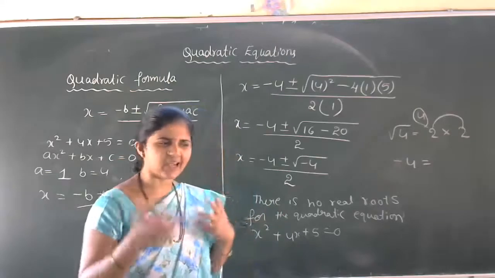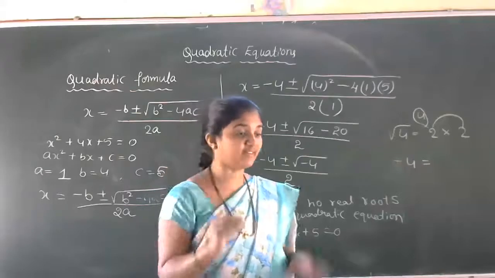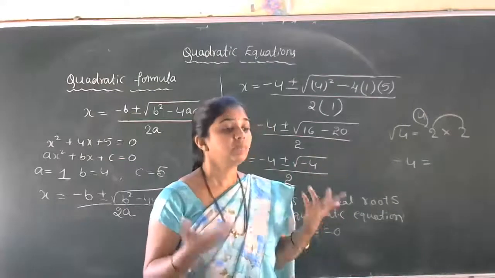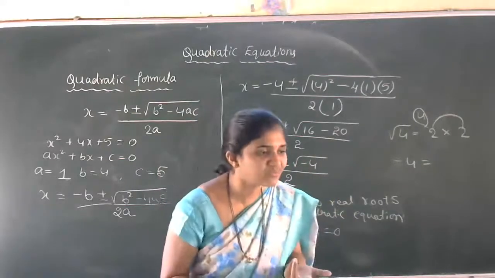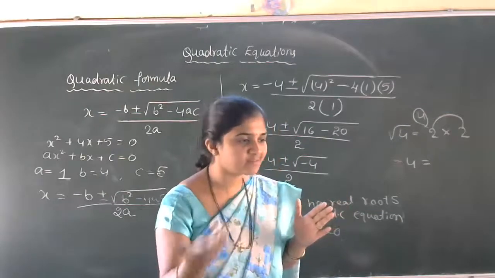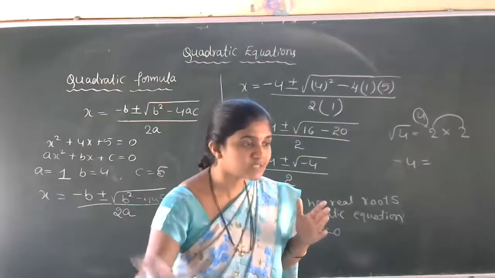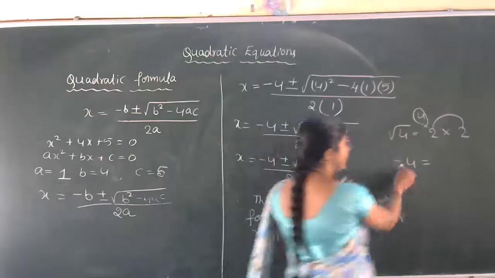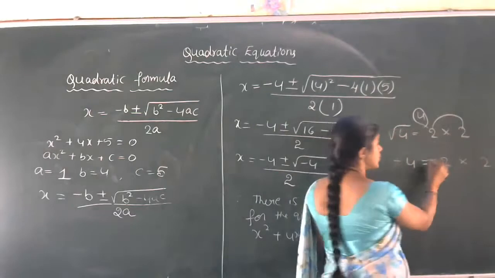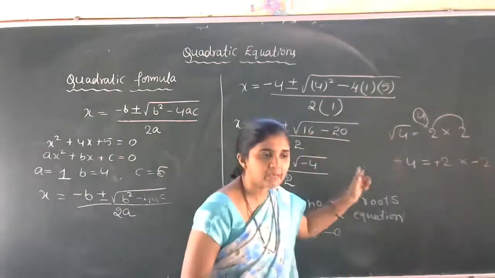I think we discussed last year that inside the square root we cannot get negative numbers. So -4: which number can we give as a product? Plus into plus is plus, plus into minus is minus, minus into plus is minus, and minus into minus is plus. Take the same number, 2 into 2 is plus. For -4, one is +2 and another is -2, then you will get -4 as the answer.